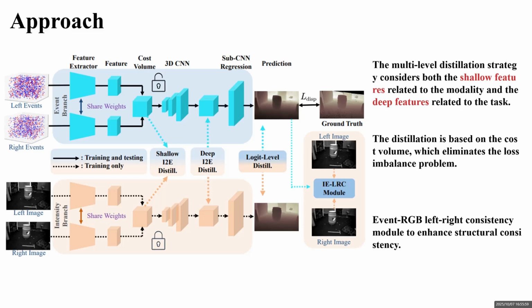In addition to the distillation strategy, to ensure cross-view consistency, we design an intensity event joint left-right consistency module. This module seeks to enforce pixel-level consistency between the left intensity image and the warped image, which implicitly indicates the quality of the estimated disparity.